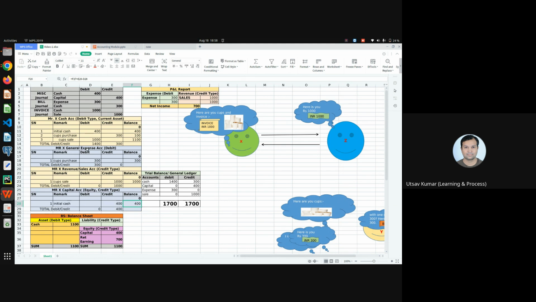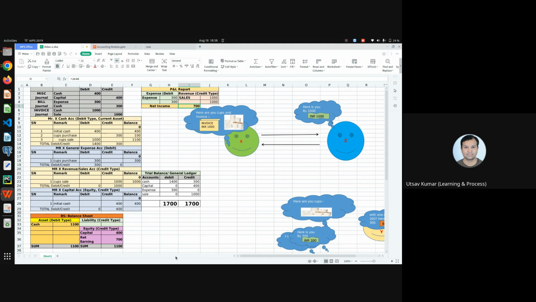If somebody wants to see the status of the business, let's say this thing happened on the 5th of August, and in December or January, any next month, next year, after 2 months, if somebody wants to see what happened on the 5th of August, they can simply see this. With these remarks and debit and credit, they can see what happened, how much they earned, and they can see the profit and loss, trial balance, everything. So he can see the trial balance is balanced, we are having a correct net income and everything correctly.